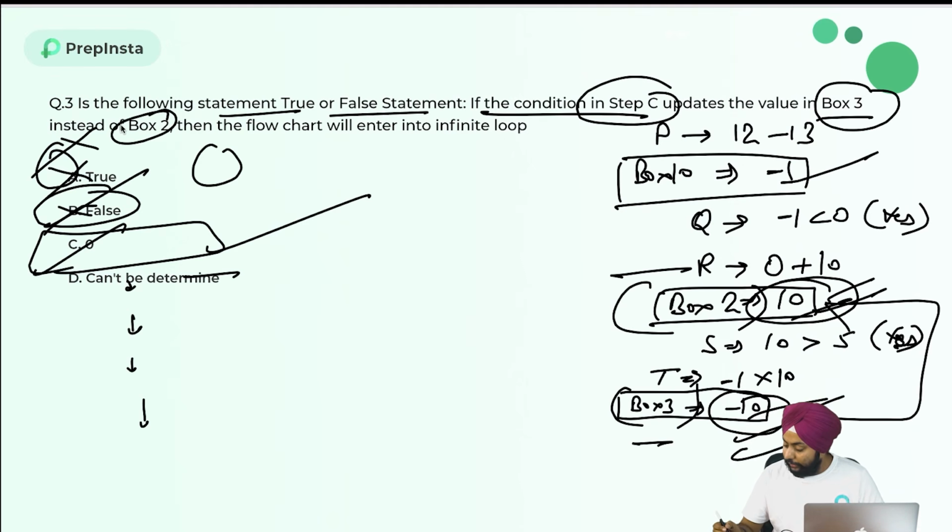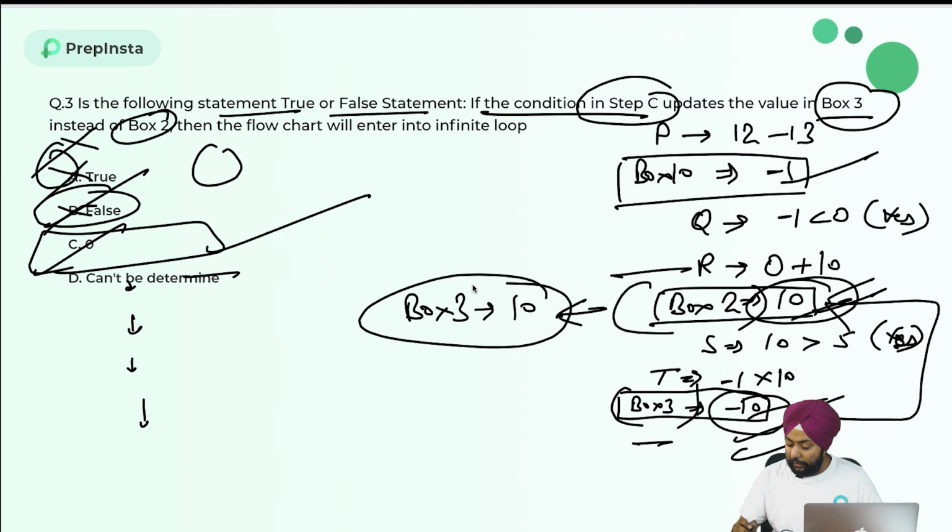Okay, so they are saying, in step 3, what we have done is we are putting this 10 in box 2. At the place of box 2, we are putting that in box 3. So box 3 is 10. So they are asking, then the flowchart will enter an infinite loop, yes or no. So if I am saying box 3 is 10, after that, what I am comparing, I have to check this S step. So for that, let's see S, what is this in X step.